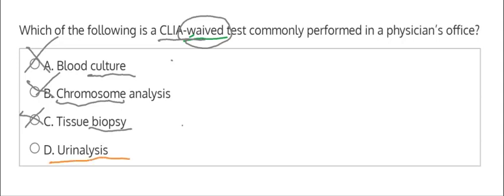And the urine analysis is a very standard and routine test that's performed in the office. And oftentimes it's just using a dipstick, meaning that you're using kind of like a piece of paper that you're dipping into the urine and comparing the colors to the key to see what features are shown in the urine. This is different than a urine culture, which has to do with specific bacteria and is a little more complicated. Therefore, the UA is a very standard procedure that we see in a physician's office and is not part of CLIA and therefore waived because it's a simpler, less complicated test.